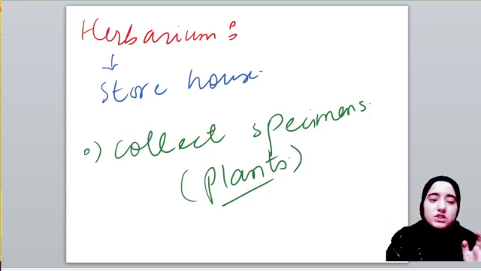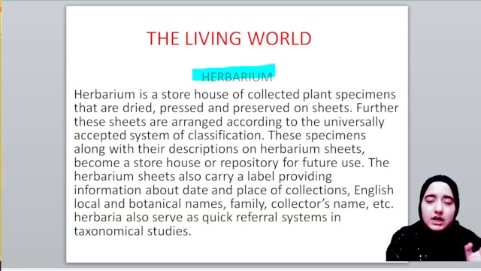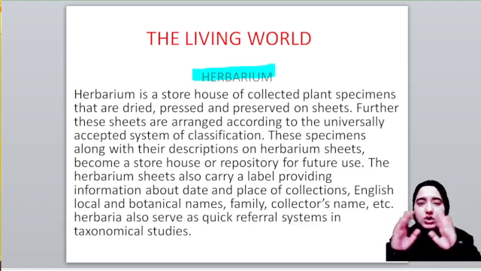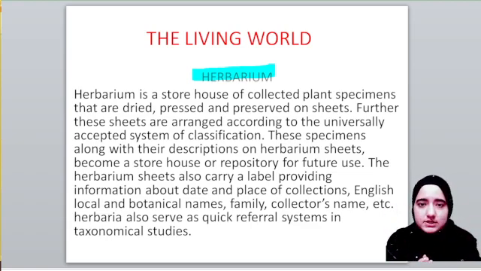Plants are first of all dried, then they are pressed, and then they are preserved on sheets. Herbarium is nothing but a storehouse of collected plant specimens. Botanical gardens include living plants, but here we just introduce the plant in our herbarium. We dry the plant, press it, and preserve it on the sheet.